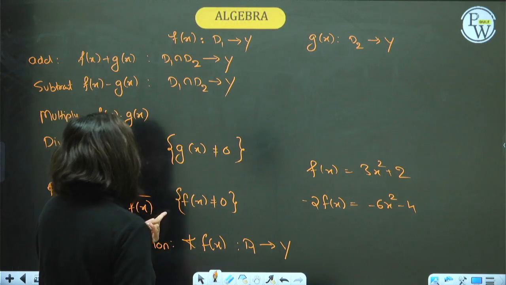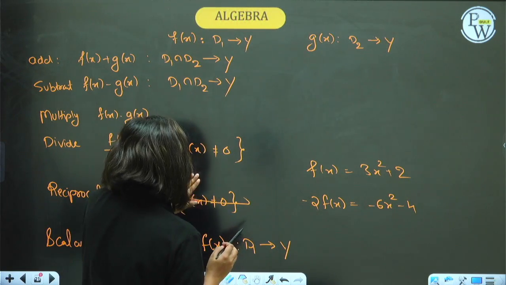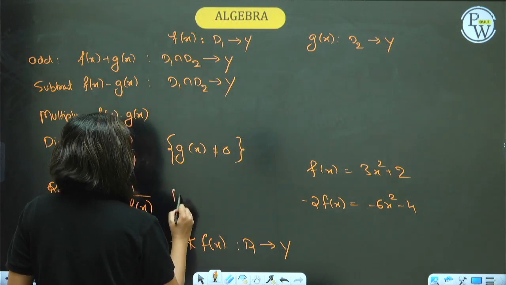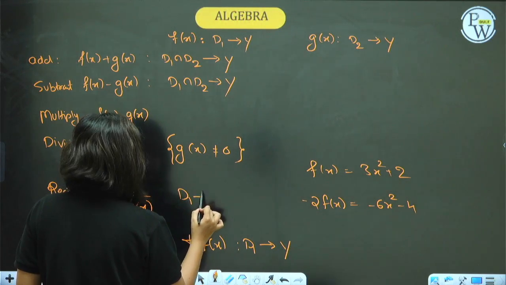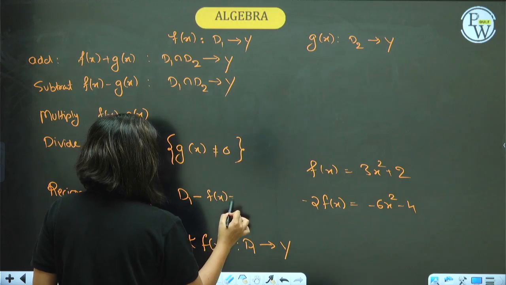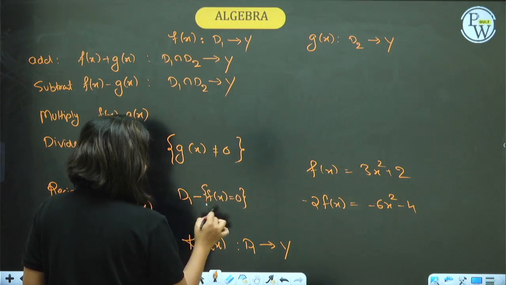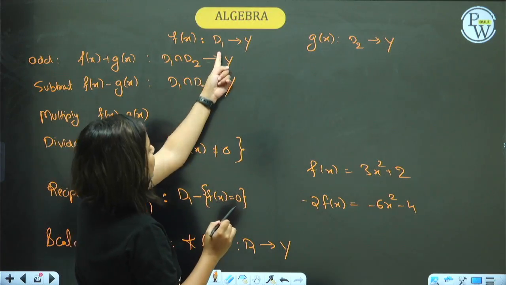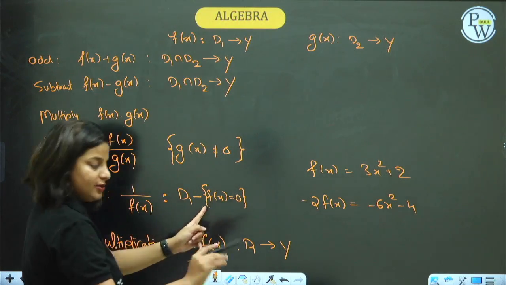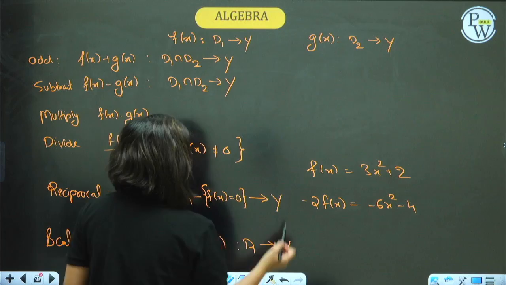In reciprocal, what will be the domain? Because we cannot put, the domain will be D1 minus the points where f of x equals 0, because f of x can't be 0. So from the domain, you remove the denominator 0 part, and it is mapping to y.